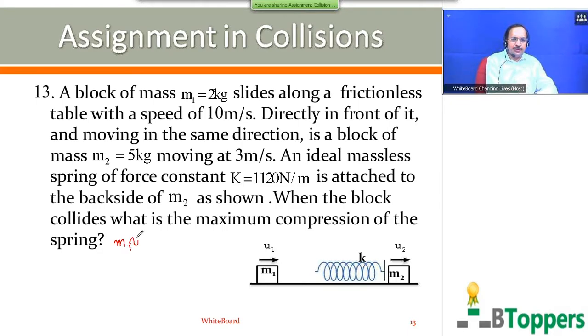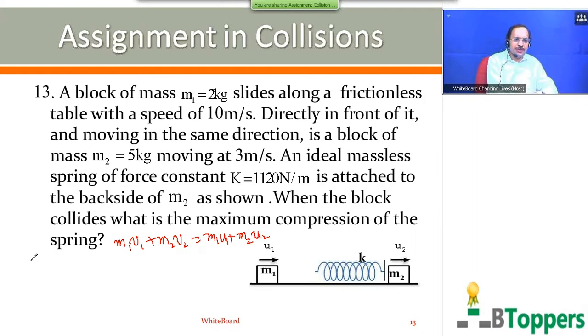if V1 and V2 are the velocities of the two blocks at a later instant after collision, then the total momentum of the system of the two blocks at a later instant after collision can be written as the total momentum of the two blocks before the collision. So U1 and U2 are the velocities just before collision, and V1 and V2 are the velocities at a later instant after collision.